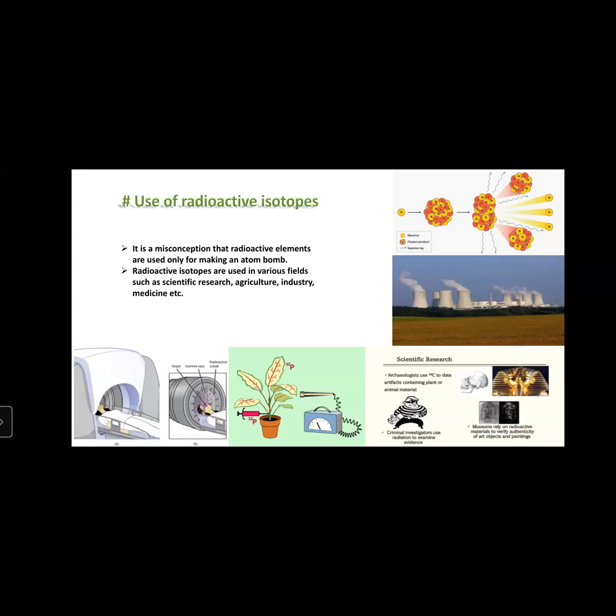To know the age of that fossil, scientists use radiation energy or radioactive substances to calculate the years of that fossil. Also, criminal investigation uses radiation to examine evidence.